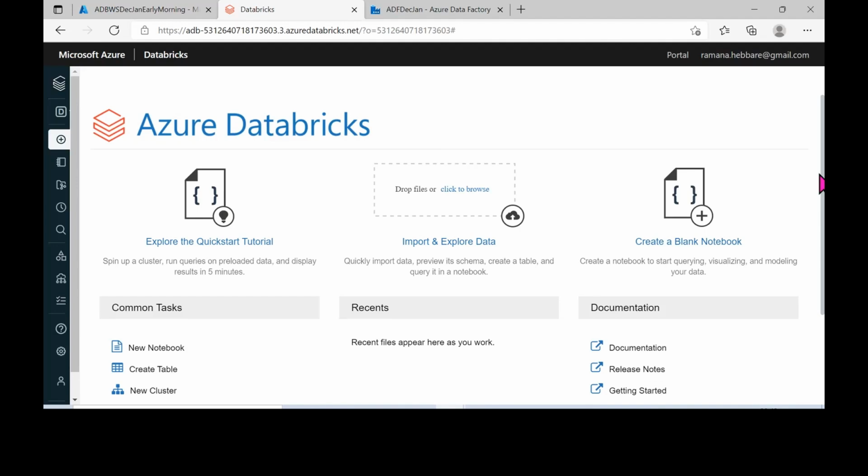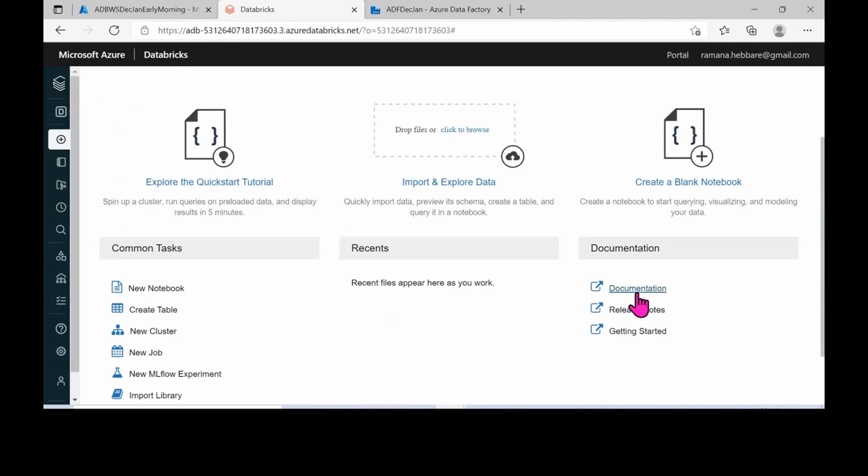And then once you have your notebook, you can create a notebook here. A notebook is a place wherein you can write your code. I have told you, right? You can write any piece of code inside that particular notebook. That code could be in any language. So you can just create your notebook from here.